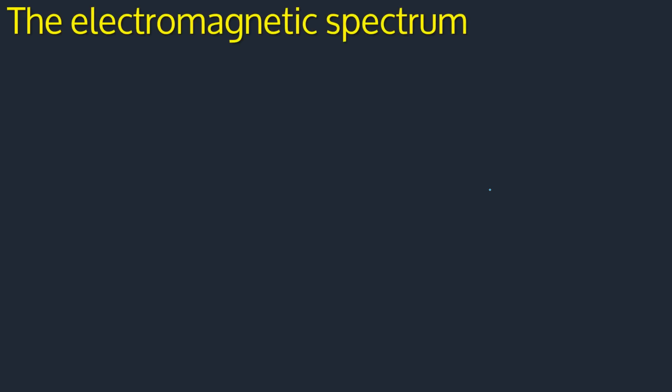So one more time, what is an electromagnetic wave? An electromagnetic wave, we said, is a wave which consists of perpendicular electric and magnetic field vibrations of high frequencies. And the examples, we're going to look at all of them under the electromagnetic spectrum.